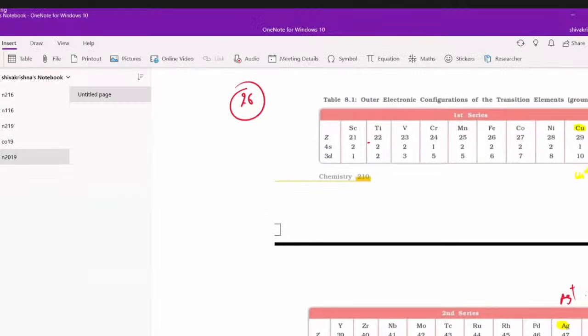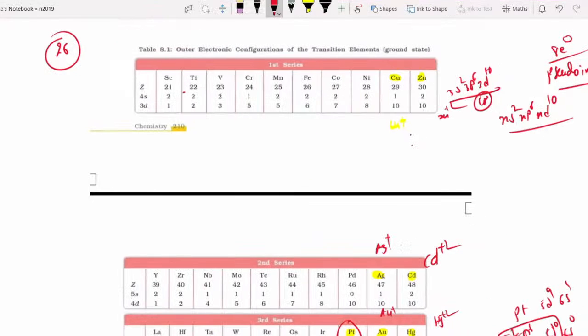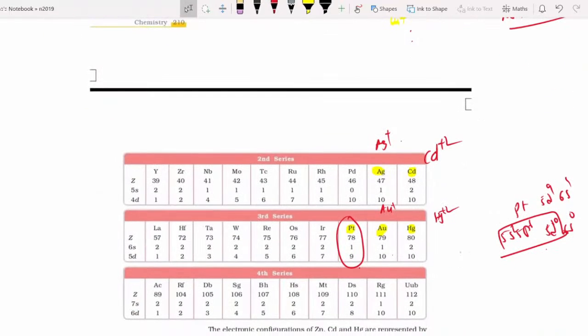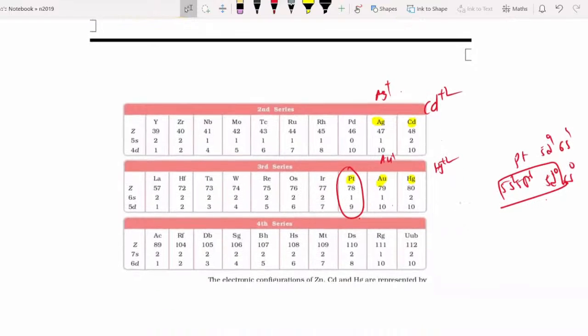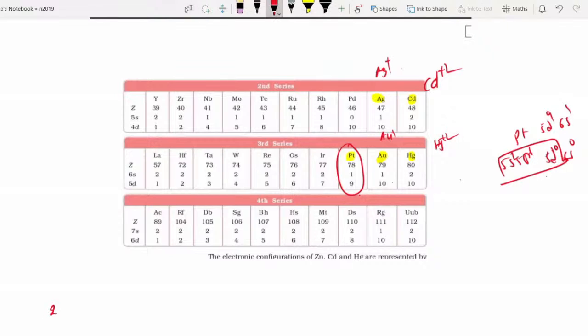So I think everybody understood what is meant by pseudo inert gas. Outermost 18 electrons is called pseudo inert gas. If you observe their configuration, you can get the answer. If you don't know the configuration, you can't get it. And next question. Question number 27. Group number of, what is it? Thorium. Just a minute. Gadolinium.